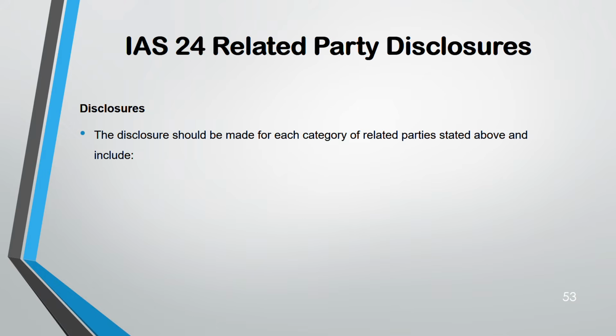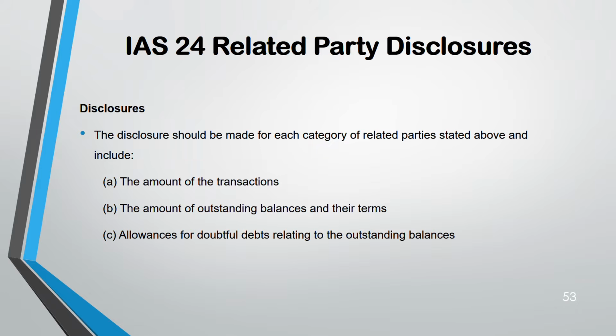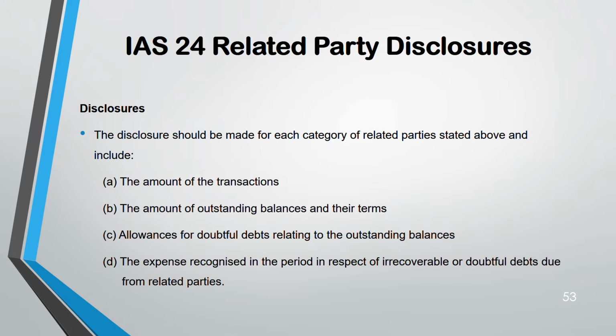Next, disclosure should be made for each category of related party. There could be 5-6 related parties. For each category, these things have to be disclosed. Number 1, the amount of the transaction. Number 2, the outstanding balance. Number 3, doubtful debt, and the expense relating to irrecoverable debt from them.